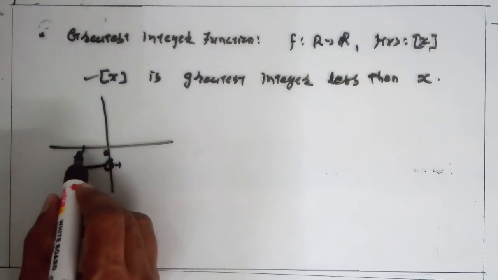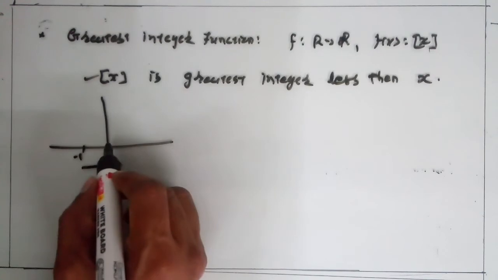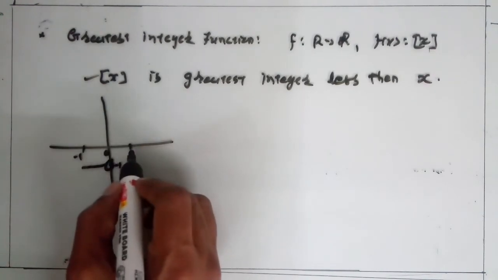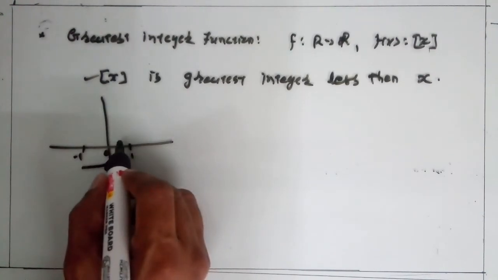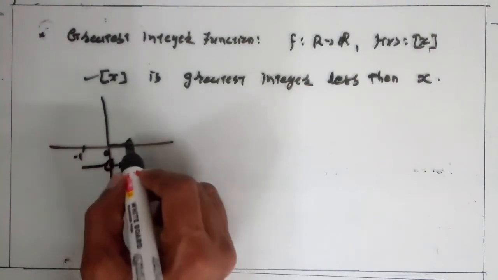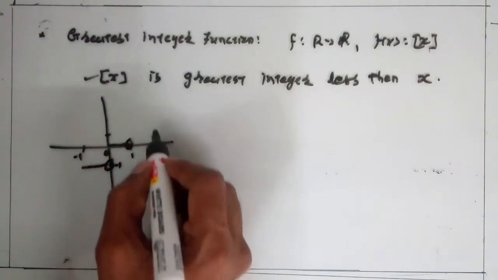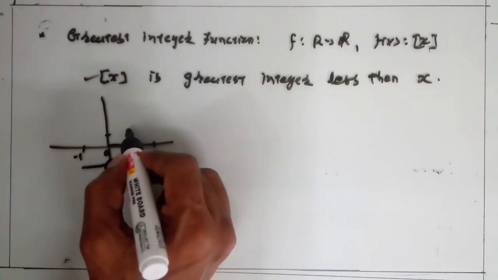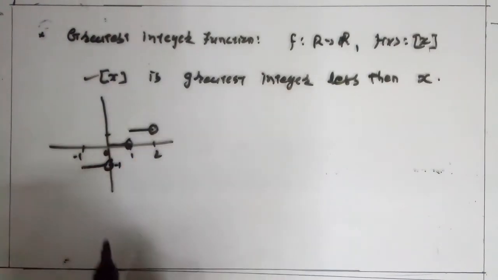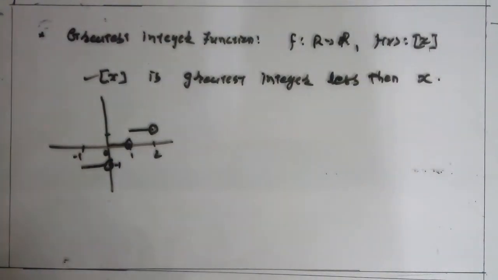Similarly, for -1 to -2 we get -2, and from 0 to 1 we get 0. And here x lies between 1 and 2, then the value becomes 1. So this type of graph we get. Remember this? Now algebra of real functions.